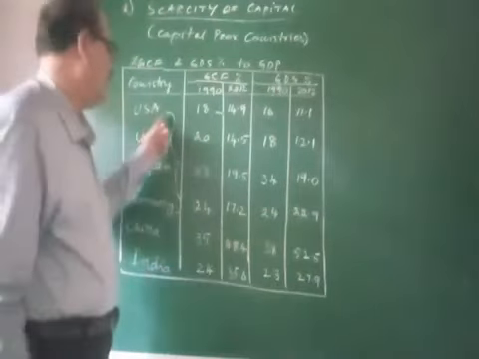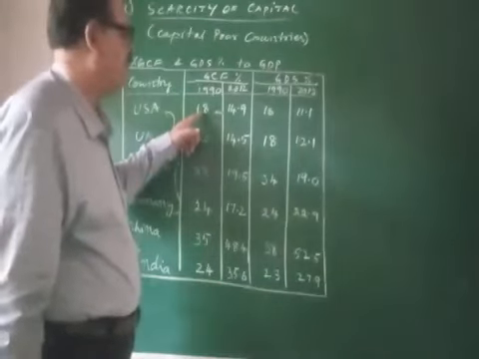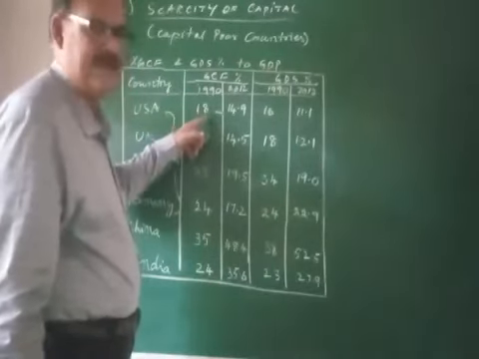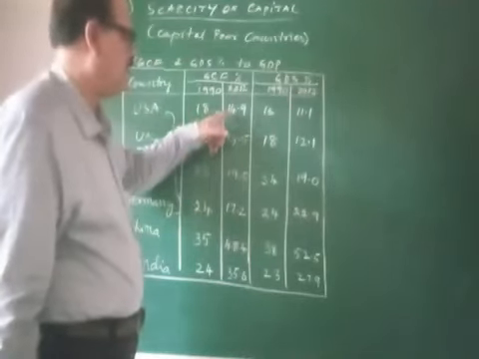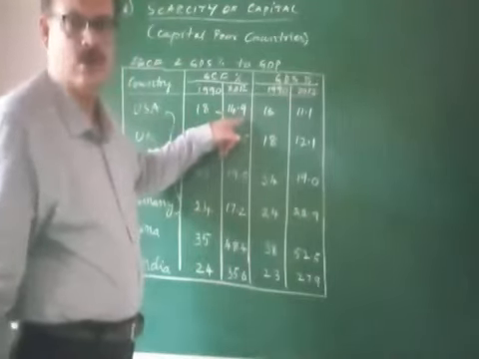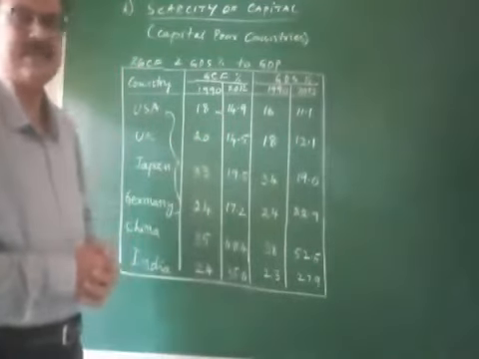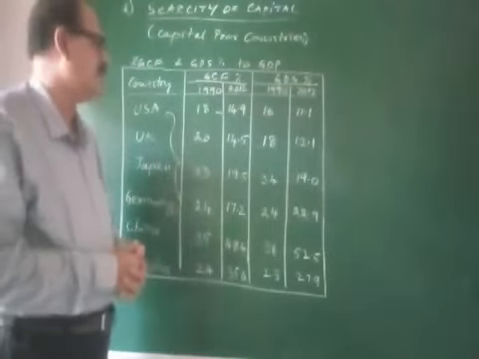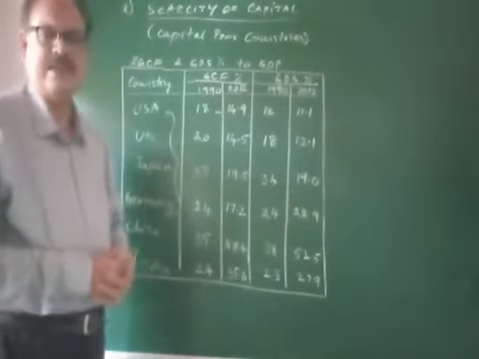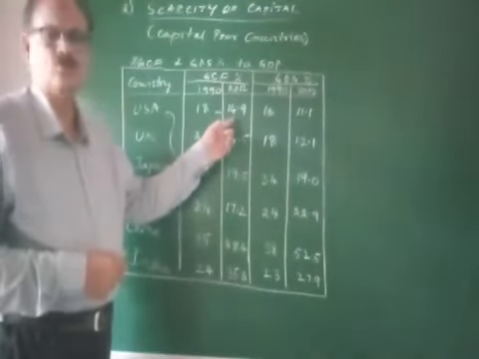See, number one, USA. The percentage of GCF to GDP is 18 in 1990. It decreased to 14.9 in 2012. That means the percentage of gross capital formation of USA was 18% in 1990. It decreased to 14.9% in 2012.